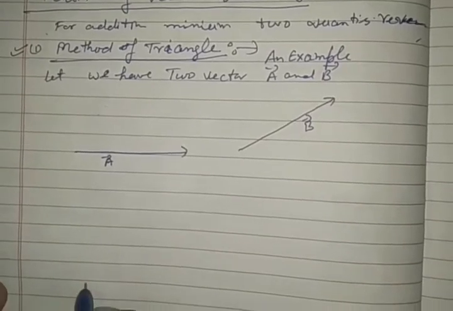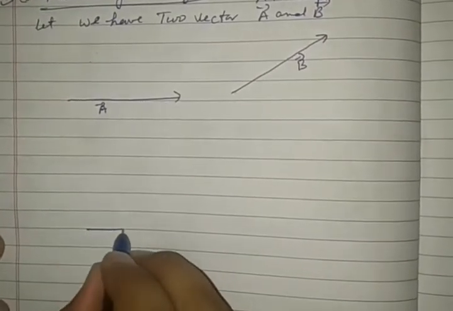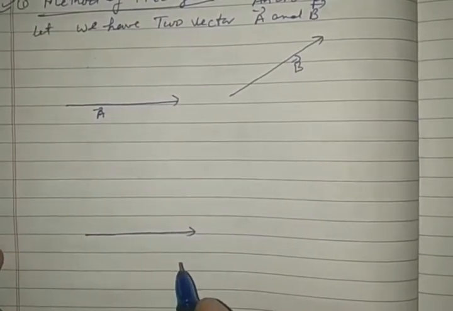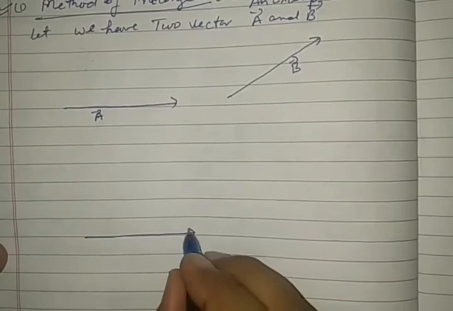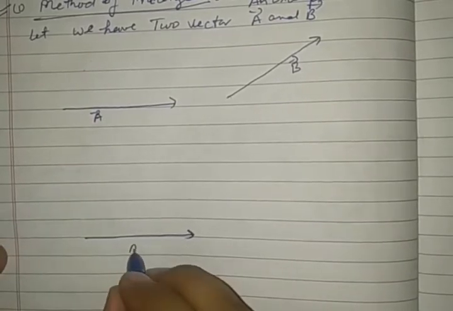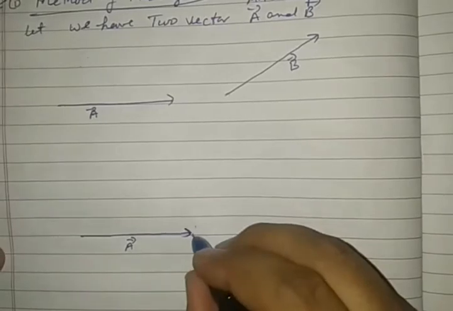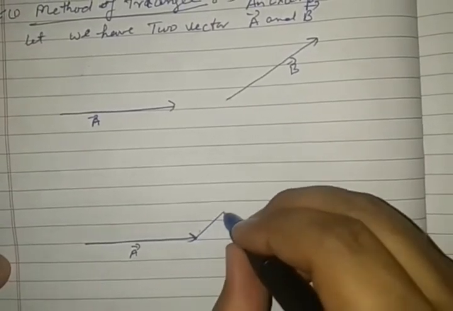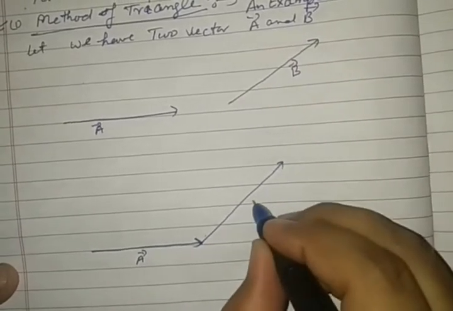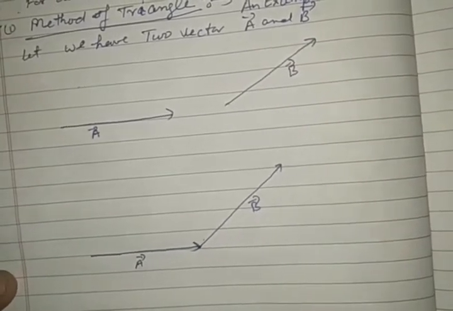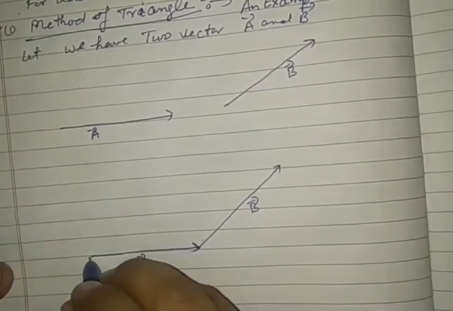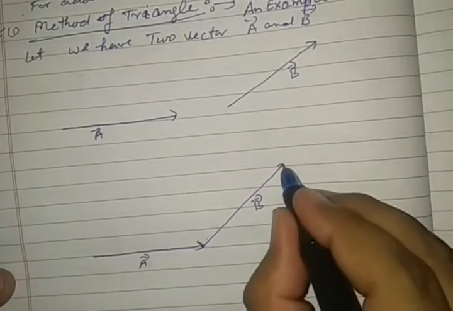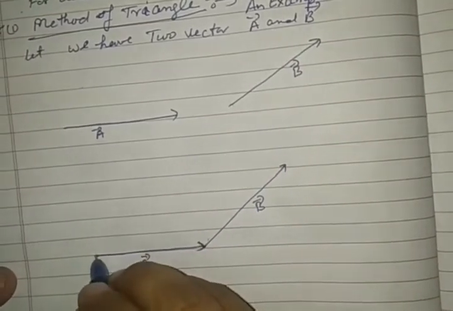In this case, first of all we draw the first vector, that is vector A. If you want to add vector A and B, draw vector A of the same size and same direction, and from the head of A start drawing vector B of the same magnitude in the same direction. From the tail of the first vector, vector A, to the head of the second vector, vector B, join.